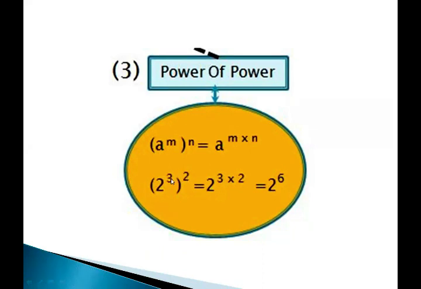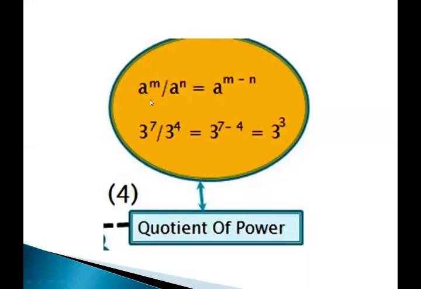Meaning whenever we have power on power, the base will remain the same and both exponents will be multiplied with each other. For example, 2 to the power 3, whole power 2. The base is a single base, it will remain 2, and the both exponents 3 and 2 will be multiplied and we finally get 2 to the power 6.